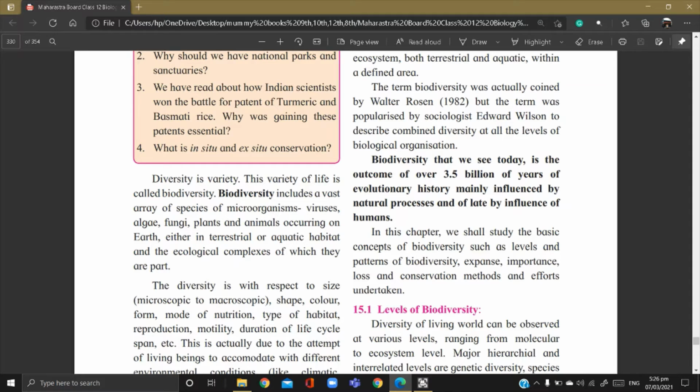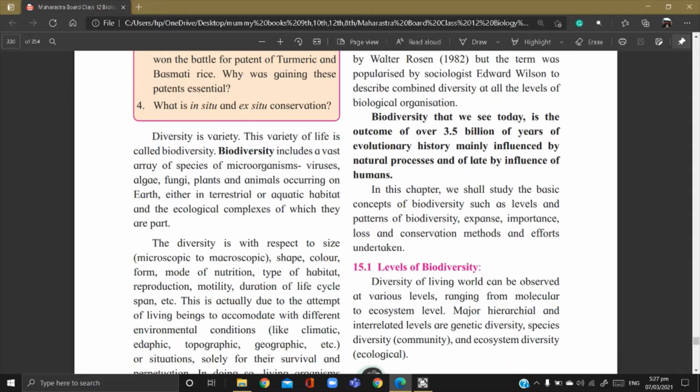The mode of reproduction, motility means whether they move or not, right? Duration of life cycle span, etc. All these things related to them, we study their diversity. Actually, this is due to the attempt of living beings to accommodate with different environmental conditions.